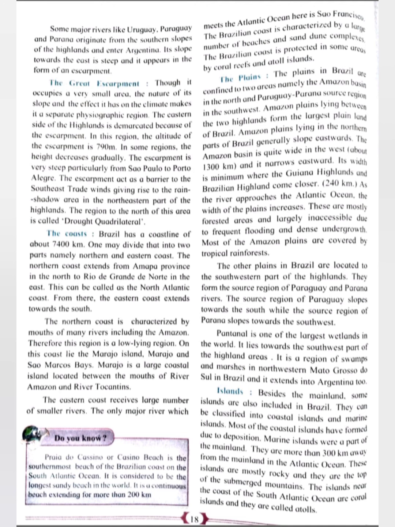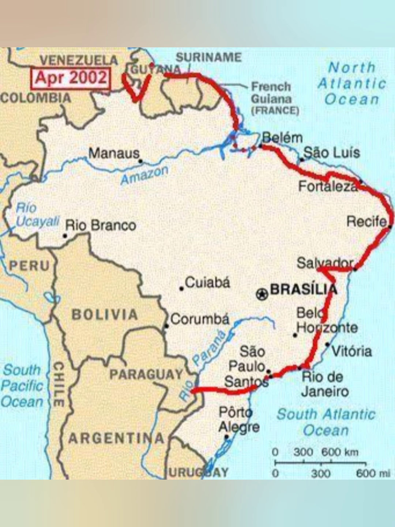In the next part, we have the Great Escarpment. Escarpment here means a long steep slope or cliff separating an area of high ground or plateau from the plain land. Though it occupies a very small area, the nature of its slope and the effect it has on the climate makes it a separate physiographic region.